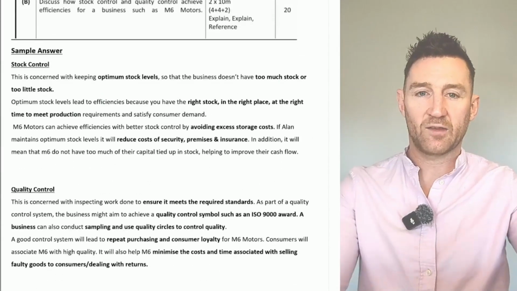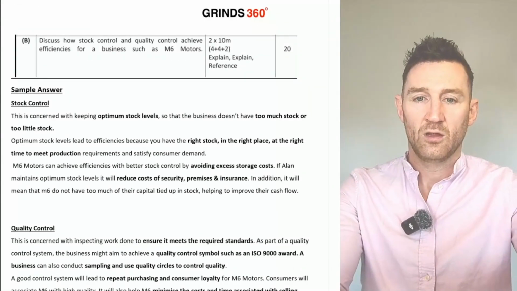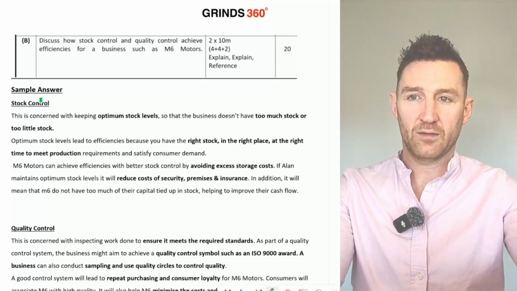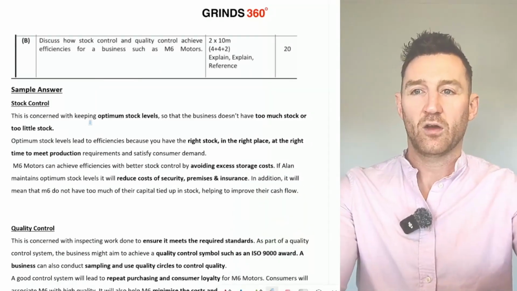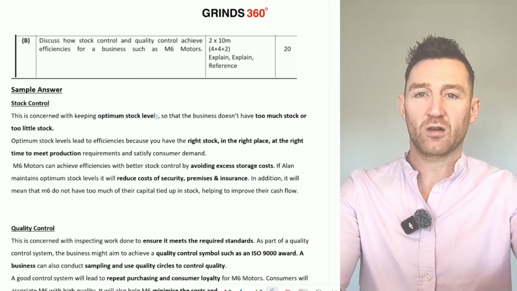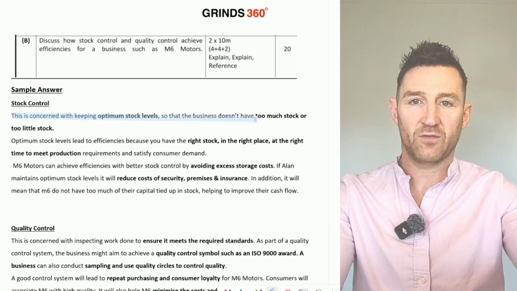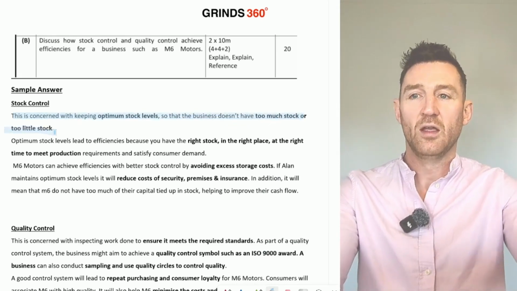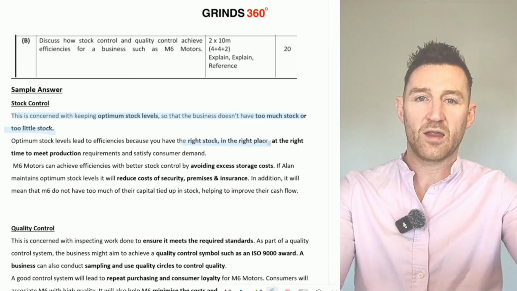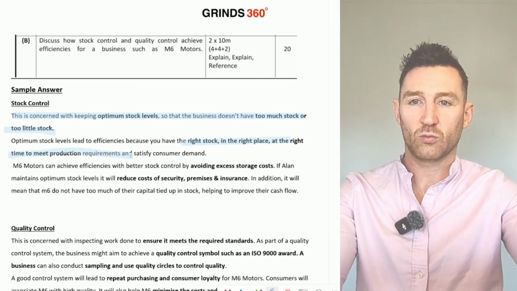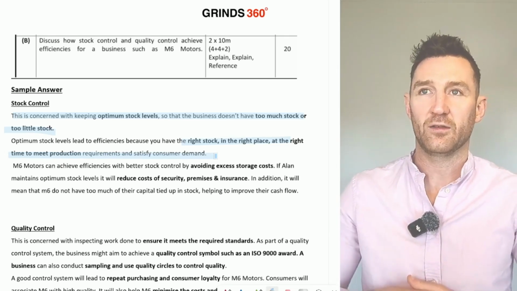If we're looking at the sample answer, we are on page 148. There's no heading for stock control, as there are no marks for stock control as a heading, because we're given that term in the question. Stock control is concerned with keeping optimum stock levels so the business doesn't have too much or too little stock. That is the first part of our definition, probably good enough for 4 marks alone. And then this is about having the right stock in the right place at the right time to meet production requirements and satisfy consumer demand. That's our next point of explanation, another 4 marks.